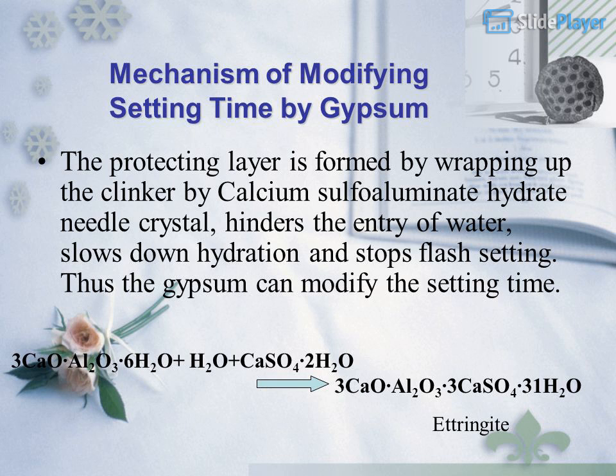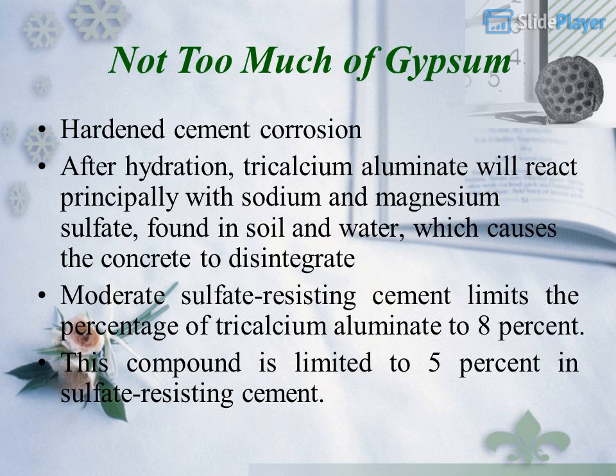3CaO·Al2O3·6H2O + H2O + CaSO4·2H2O → 3CaO·Al2O3·3CaSO4·31H2O. Ettringite. Not too much of gypsum: hardened cement corrosion.